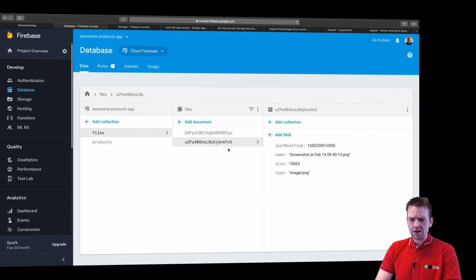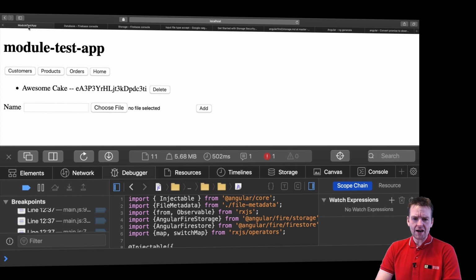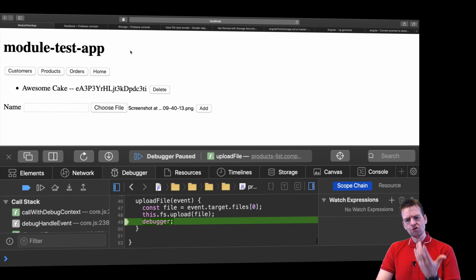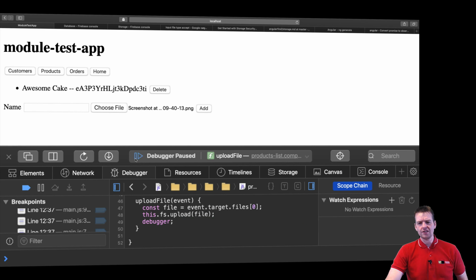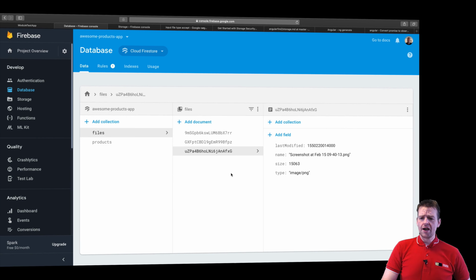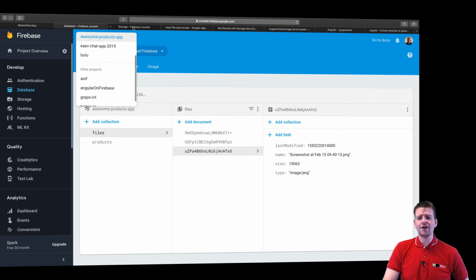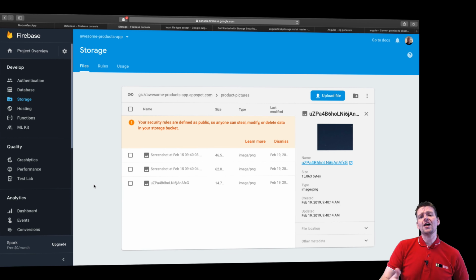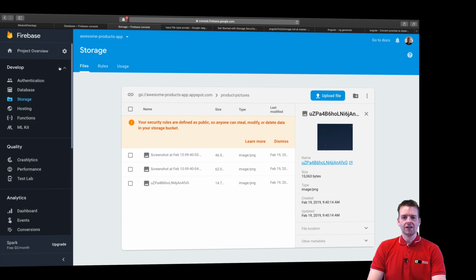You'll see right here, Firestore has 2 documents right now, and I'll choose a file right here, and as soon as I choose that file, you'll see that the upload is called, of course, and then it actually generates the metadata. So that's a problem, because there is no file created, because the file is not being generated until I do subscribe. So I have a bug. Let's try and fix it.